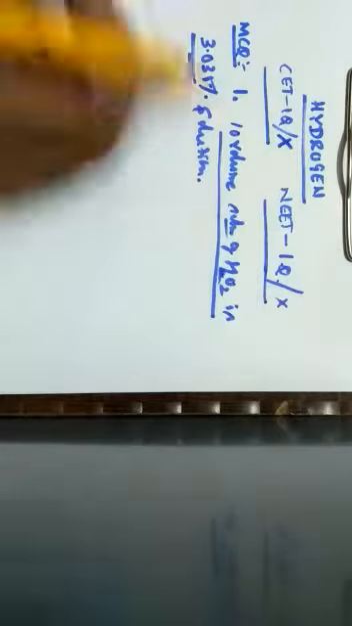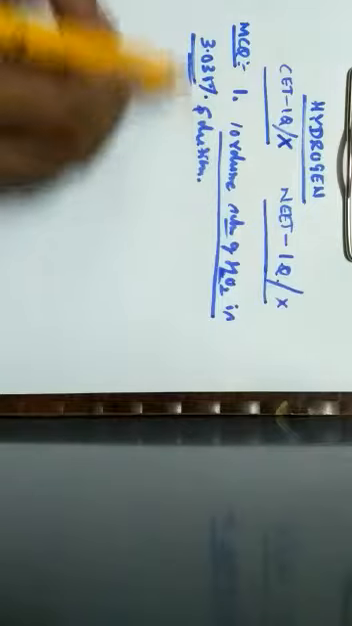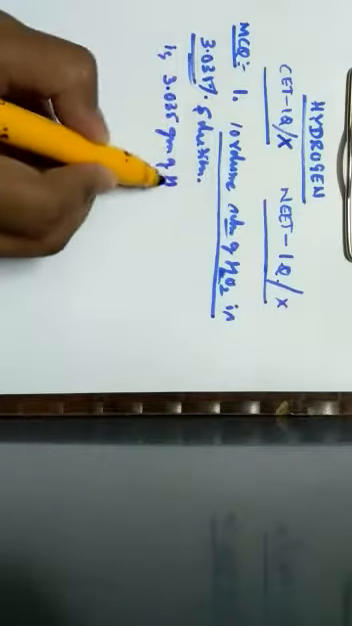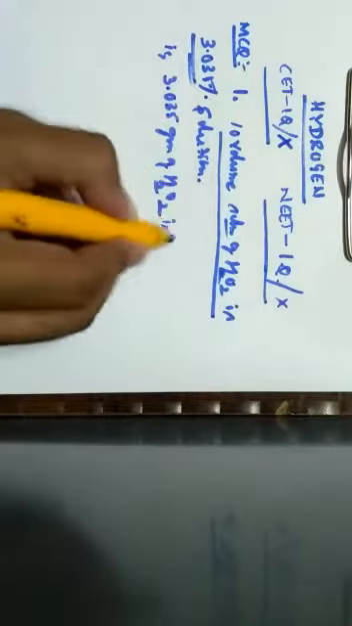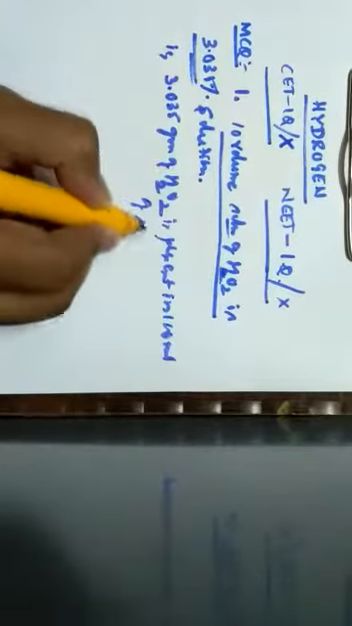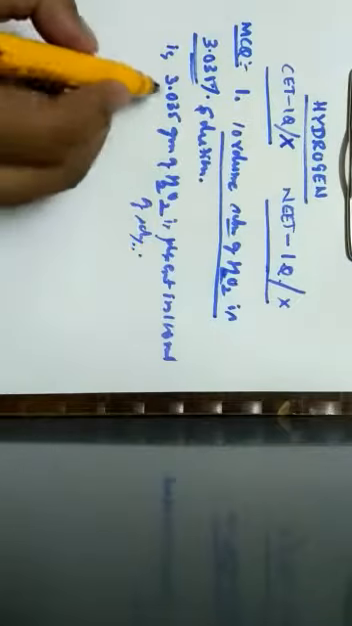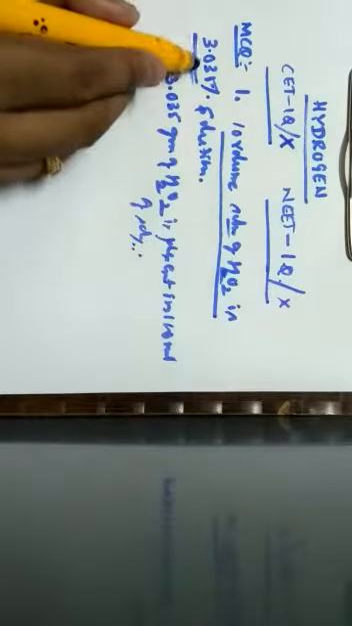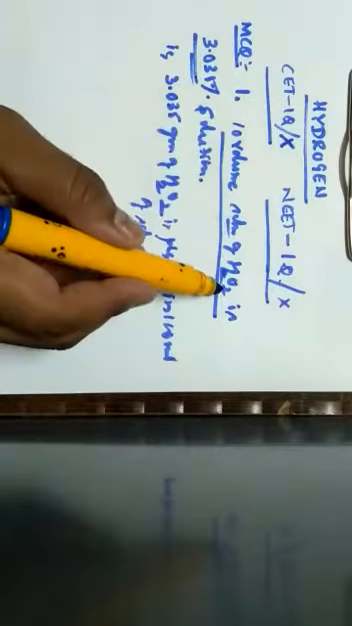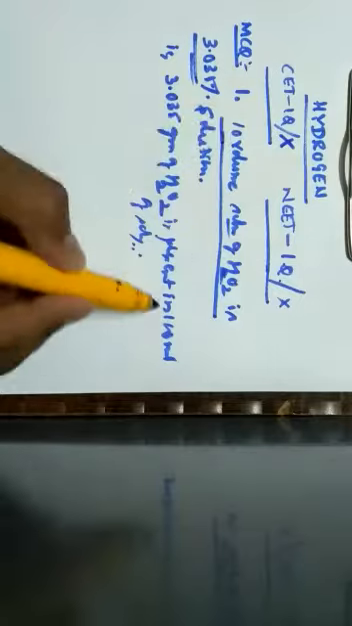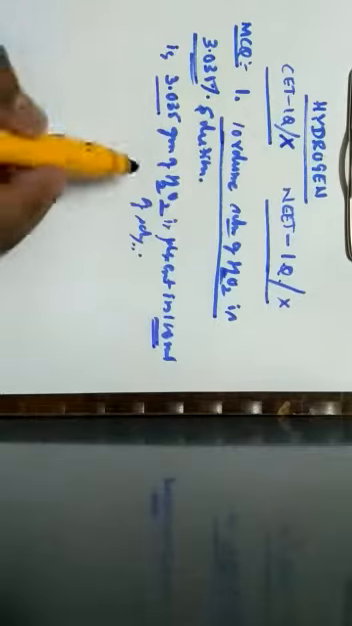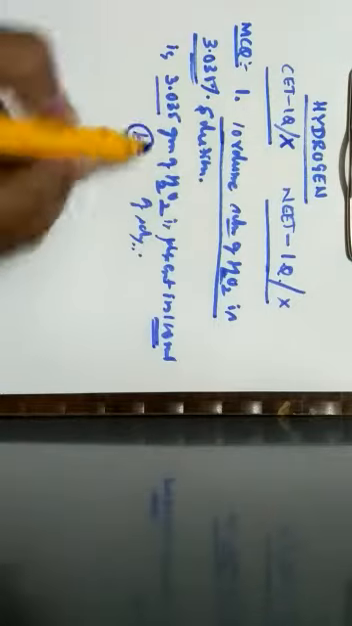So if 10 volume solution of hydrogen peroxide is 3.035 percentage solution, the meaning is 3.035 grams of hydrogen peroxide is present in 100 ml of solution. So it means that the correct percentage is how much? 3.035 percentage of solution is present in 10 volumes of hydrogen peroxide. So 10 volumes of hydrogen peroxide is nothing but 100 ml. Therefore, this 100 ml contains 3.035 grams of hydrogen peroxide, which is given by the option B.